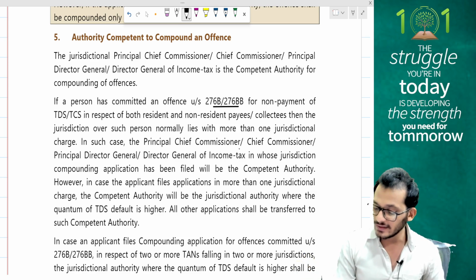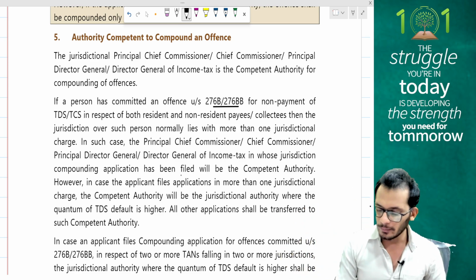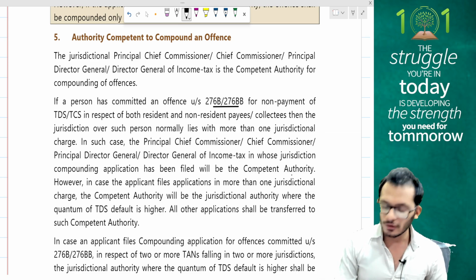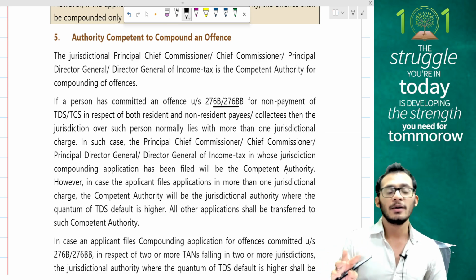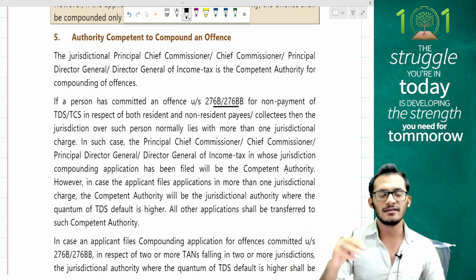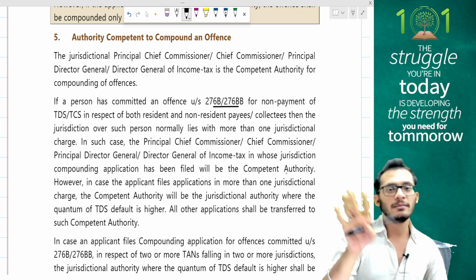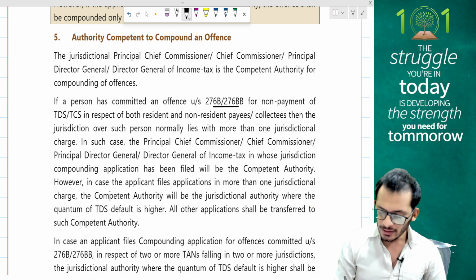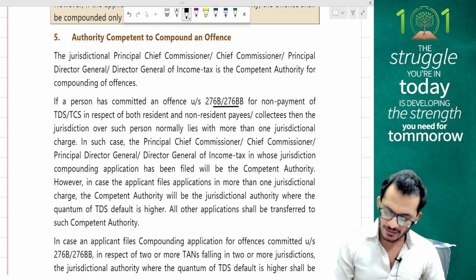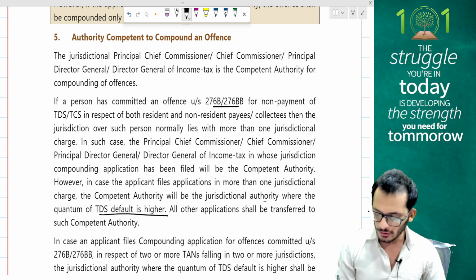In such a case, the PCCIT, CCIT, PDGIT or DGIT in whose jurisdiction the compounding application has been filed will be the competent authority. So if more than 2 states are involved, because you have multiple TAN numbers, whoever you want, you can file the application with. But if you're filing that application with him, he will become the competent authority to try the case. However, in case the applicant files applications in more than one jurisdictional charge, then the competent authority will be the jurisdiction where the quantum of TDS default is the highest.